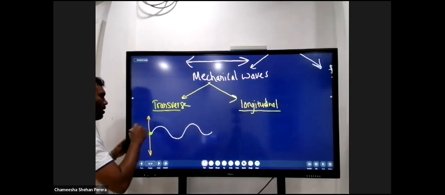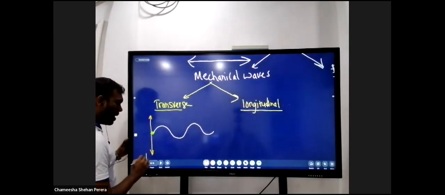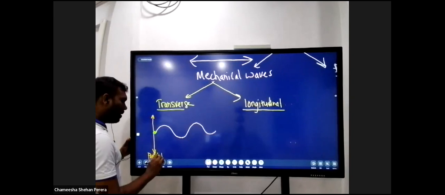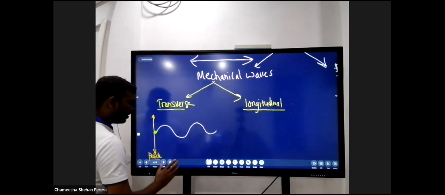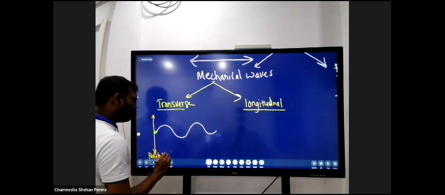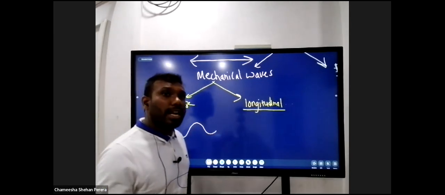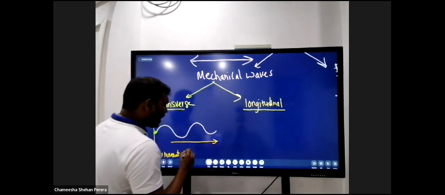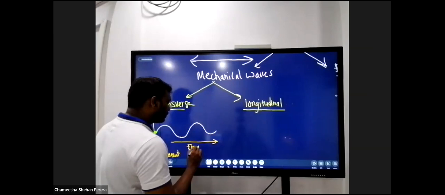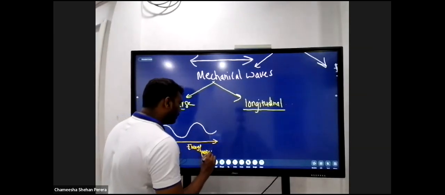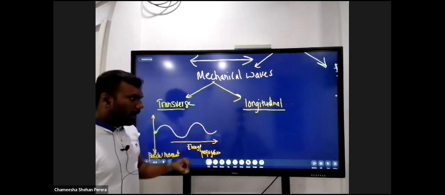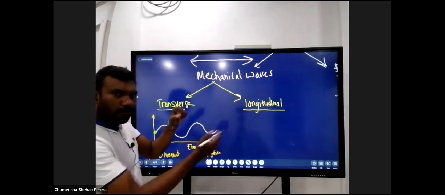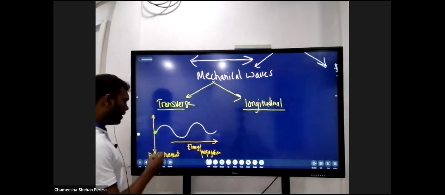So we can mention particle movement. Okay, this is particle movement. And then into which direction was the energy propagated? This direction. Energy propagation. What can you see here? The movement of the particles and then the propagation of energy, the two directions are perpendicular to each other.